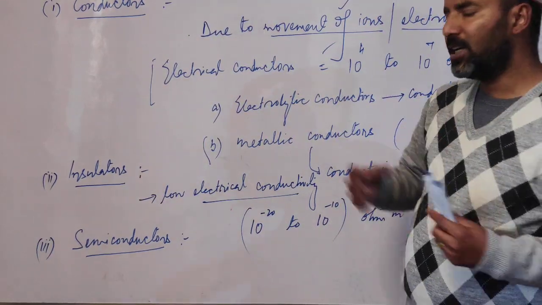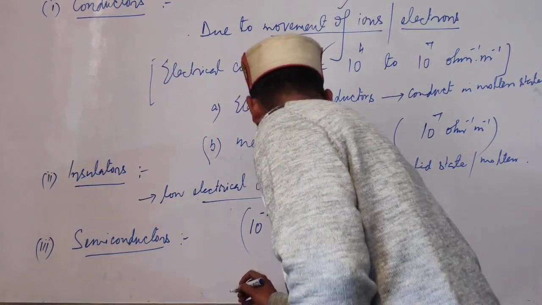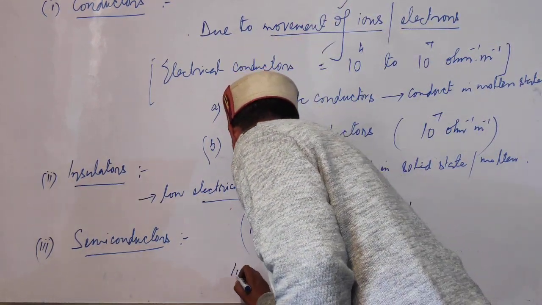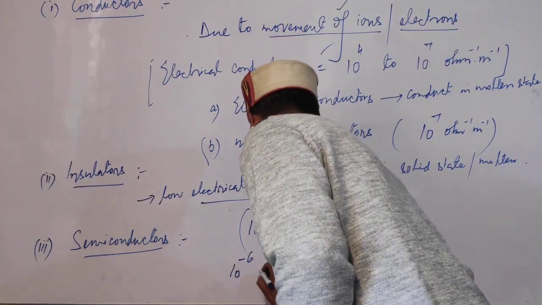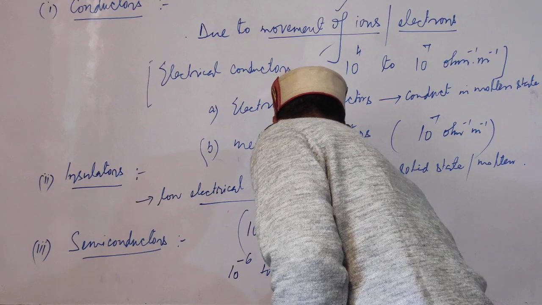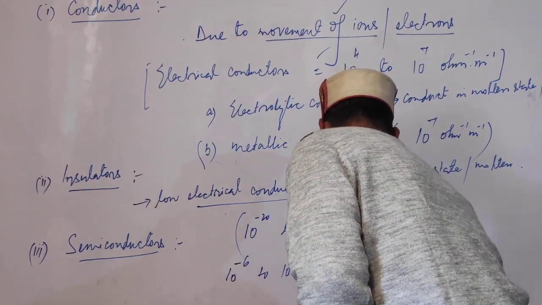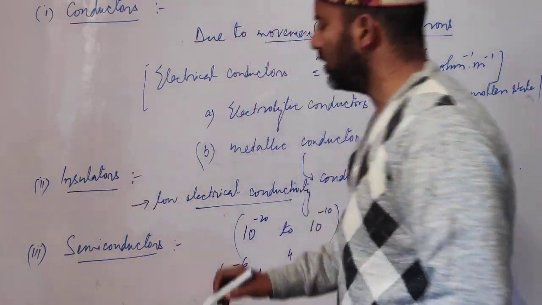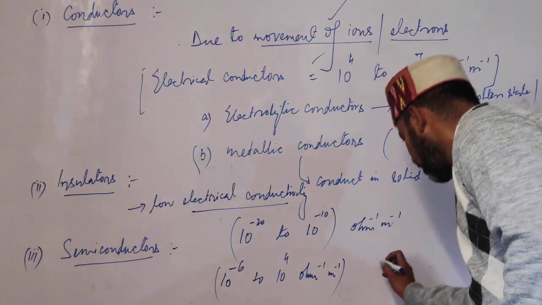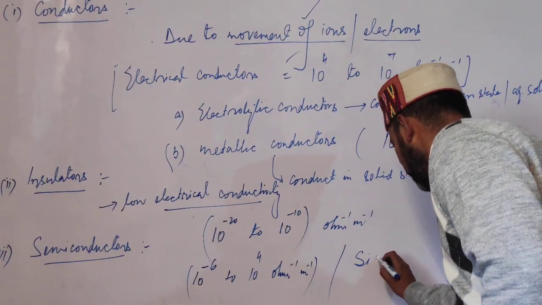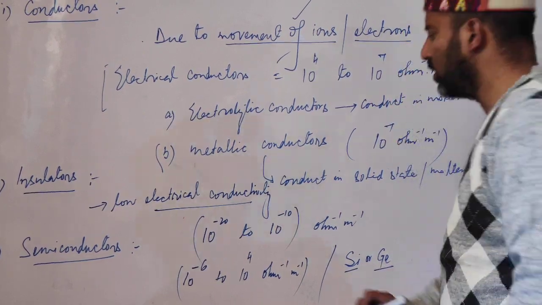And students remember this, their electrical conductivity is of order 10 raised to power minus 6 to 10 raised to power 4 ohm inverse meter inverse. And the most commonly used semiconductors are silicon and germanium. So these are semiconductors.